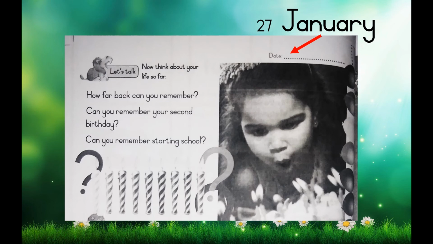And then the last question, can you remember starting school? Do you remember when you came to school the first time as grade 1? How did you find it? Was it scary? Was it exciting? Were you happy, sad, angry? What did you see? What did you remember? What did you taste? What did you smell? Can you remember starting school?